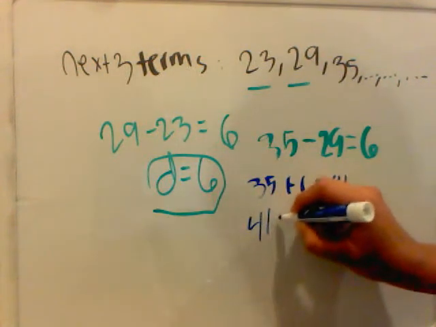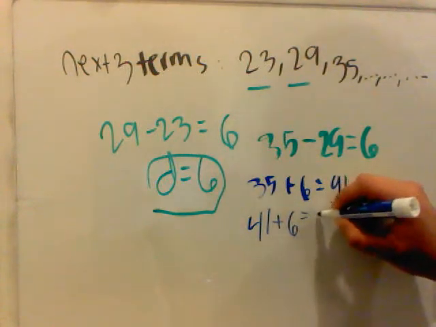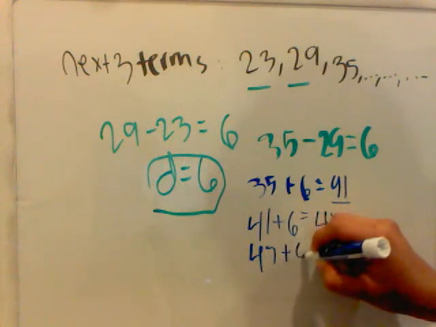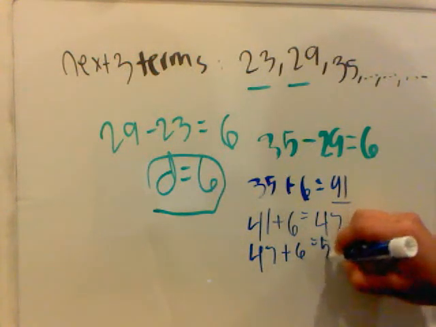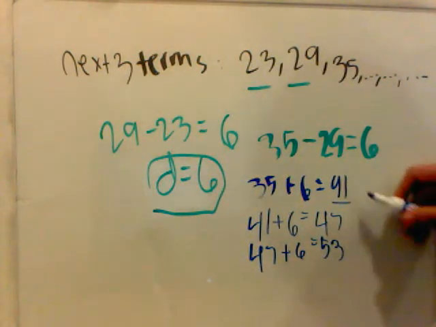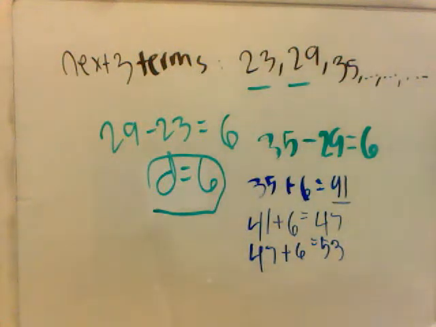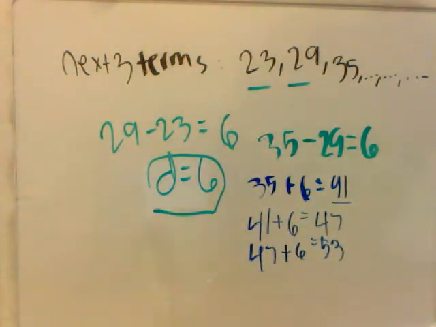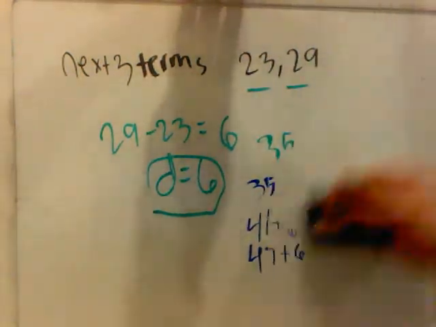So 41 plus 6 equals 47, and 47 plus 6 equals 53. So that's your fourth, fifth, and sixth terms. Now that one did not need the formula, but this just introduces you to the common difference concept. So let's do another one.